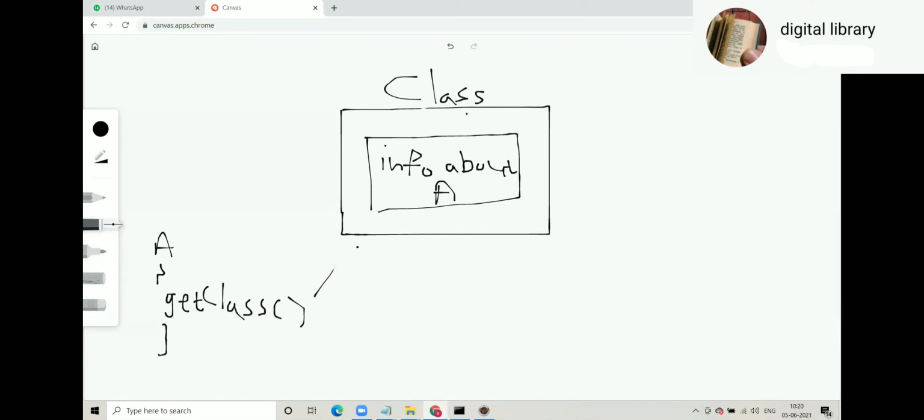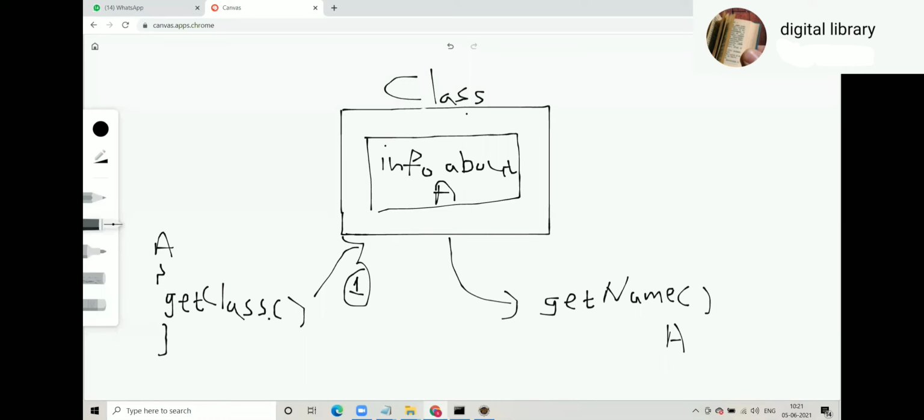So get class gives you this, and on this you call get name. Whose name will it return? This instance of Class represents A. So it will give the name of A.